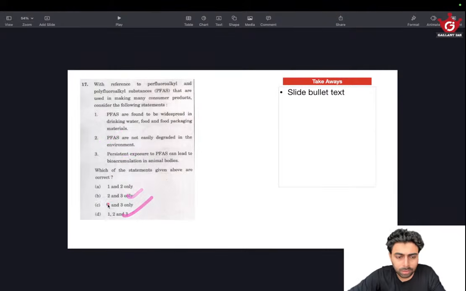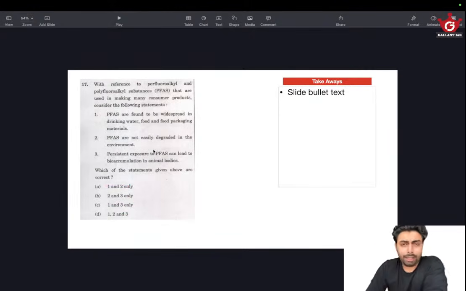B and C. Then A is gone and C is gone. So we just want to find out whether 1 is right or not. This is where I would say having an idea about UPSC language really helps. PFAS are found to be widespread in drinking water, food and food packaging materials.